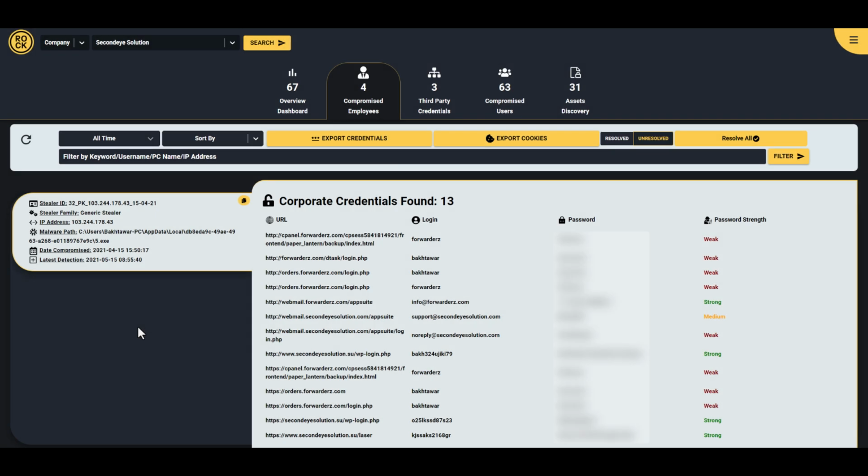All right, now let's examine the results, and for simplicity, I'll call the two machines that we are going to inspect now computer A and computer B. So what you see right now on the screen, this is computer A. It is in the compromised employees section, and it means that according to our logic, it most likely belongs to a Second Eye Solution employee.